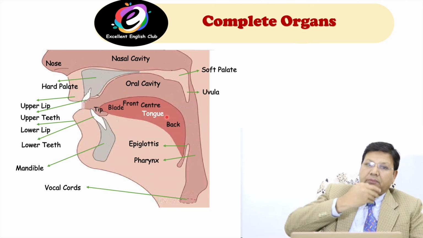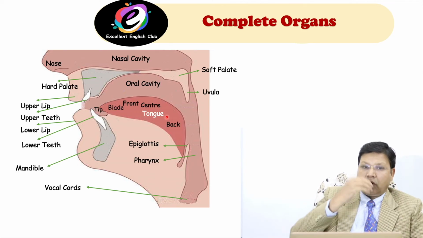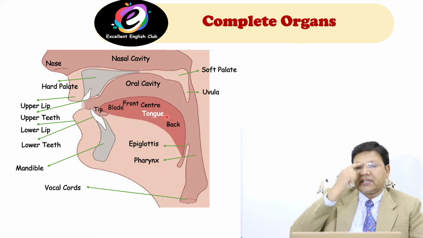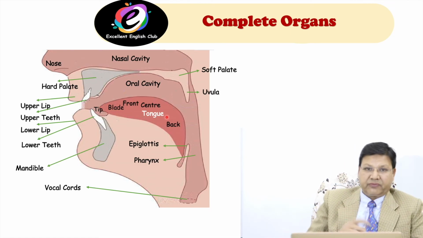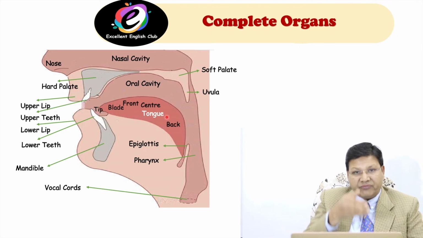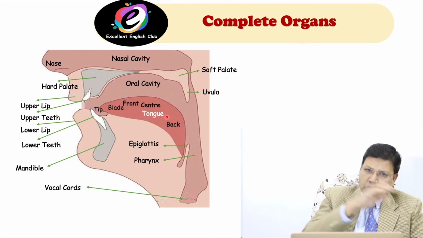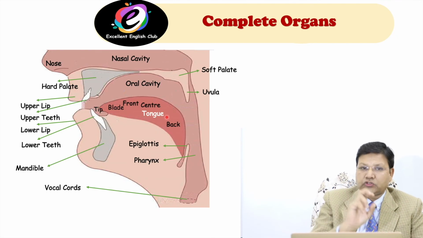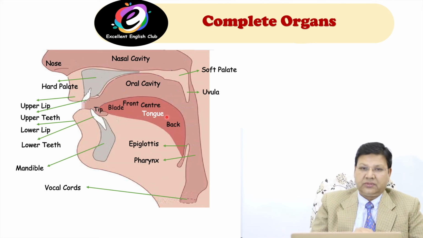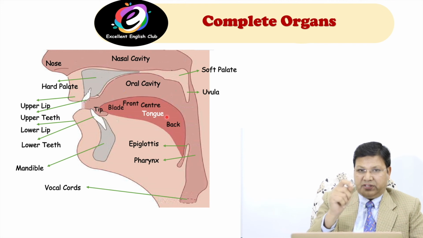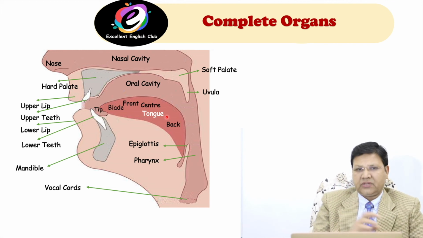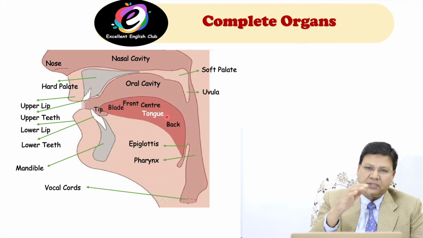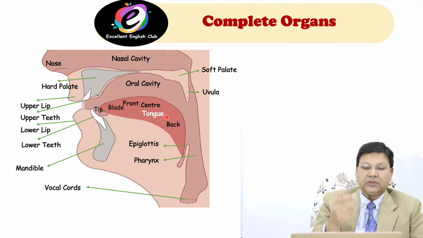So it blocks the mouth or the oral cavity, and the nasal cavity is free to pass the air coming from the lungs. When it comes from the nose, these sounds are called nasal sounds, like ma, na, as in man, nature, nose. These are nasal sounds. Whenever you produce any ing sound, that is also a nasal sound.